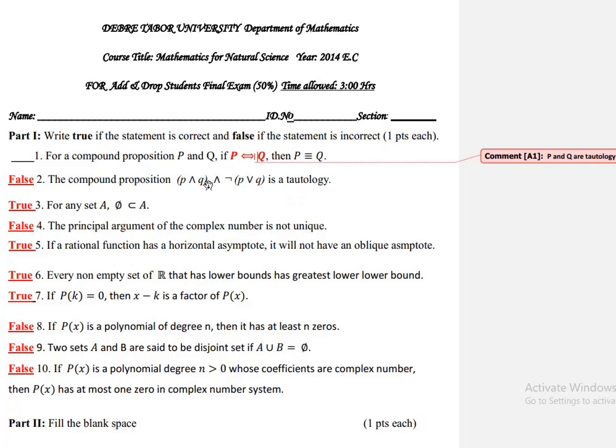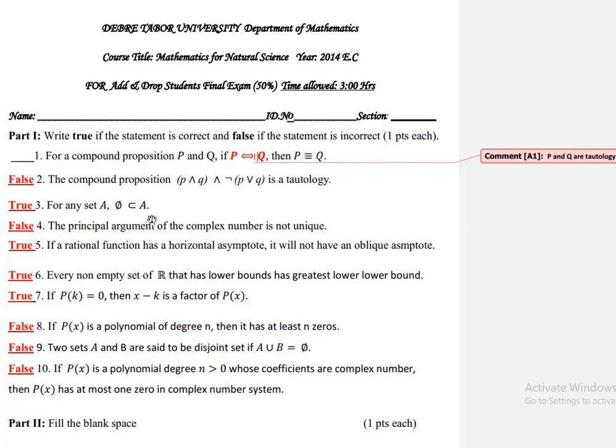ስለዚህ ይሄንን truth table construct አድርጋችሁ ስትሰሩት ይህ contradiction ነው የሚሆነው። ስለዚህ for compound propositions p and q and negation of p or q is tautology የሚለው ፎልስ ይሆናል። ሶስተኛ for any set A, empty set is proper subset of A፣ ይሄ ትሩ ነው። ምክንያቱም proper subset ለራሱ ነው proper የማይሆነው እንጂ empty set proper subset of any set መሆን ትችላለች። ስለዚህ for any set A, empty set is proper subset of A የሚለው ትሩ